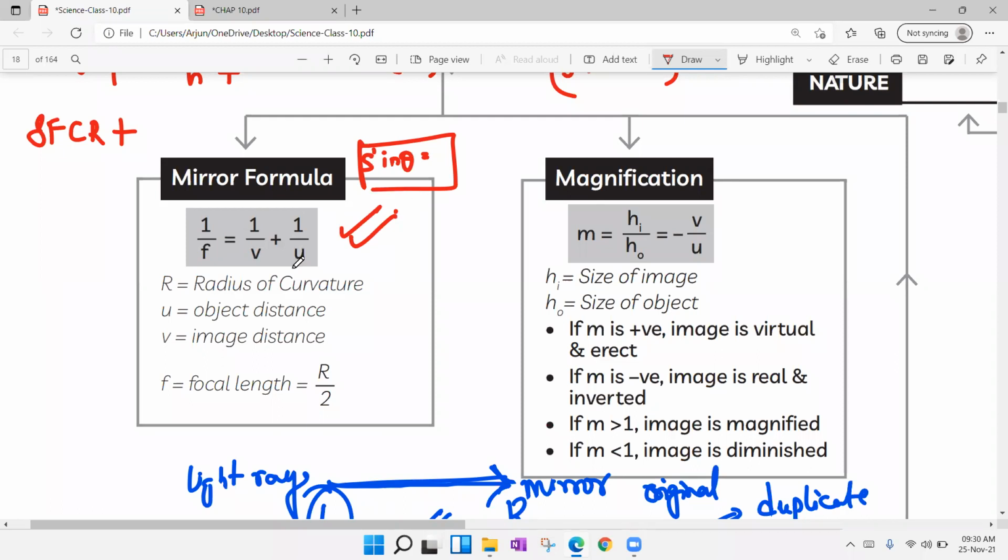1 by f is equal to 1 by v plus 1 by u. Here F stands for focal length, which is nothing but half of the radius of curvature. V stands for image distance. U stands for object distance.